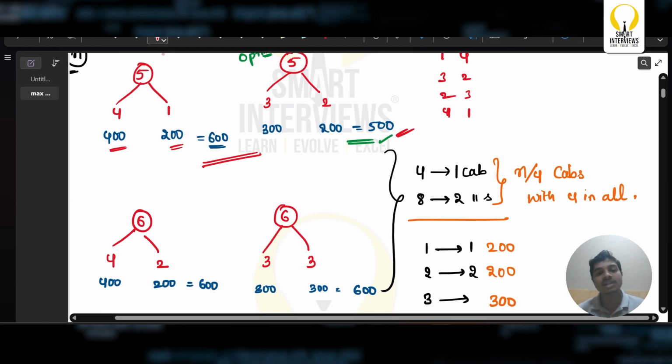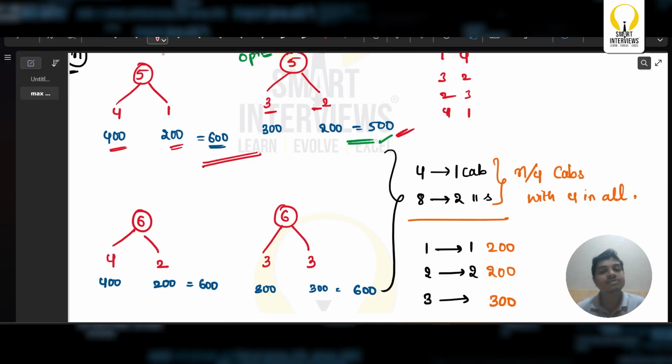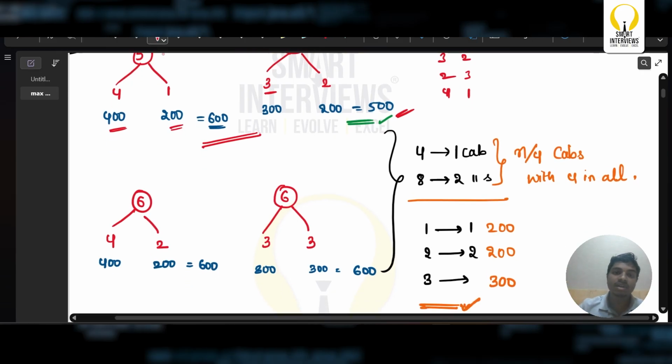In other terms, it means placing 3 people over here and one other person, basically placing all 5 in two caps: 3 in one and the leftover 2 in the second one, which is 3 plus 2, so 5 in this particular case.